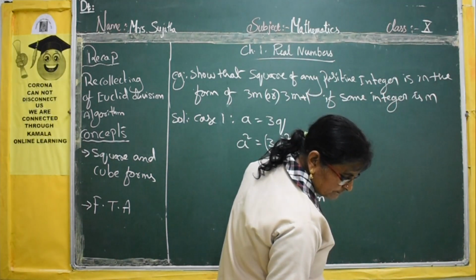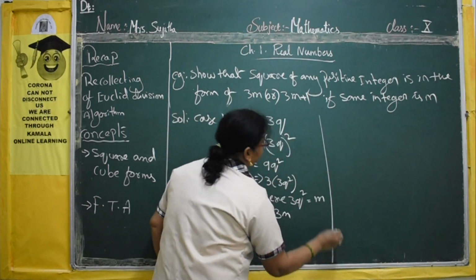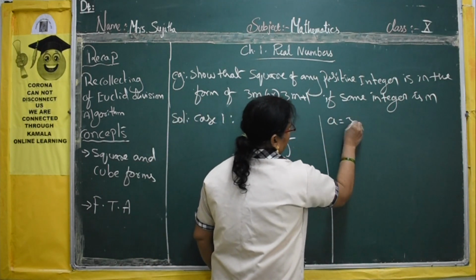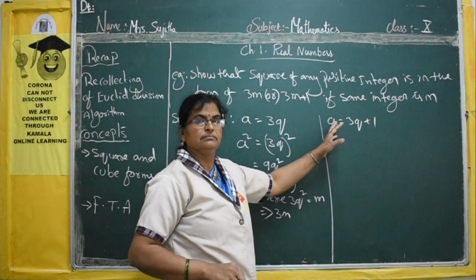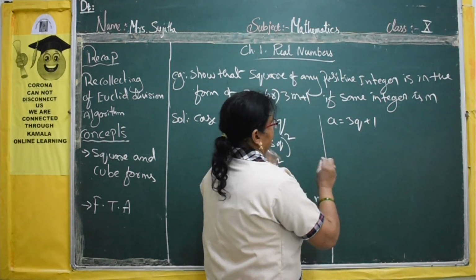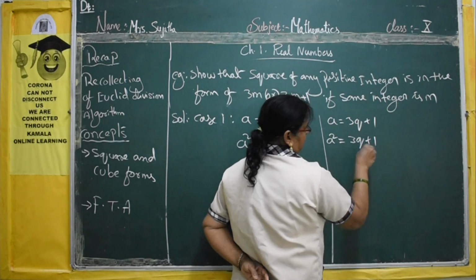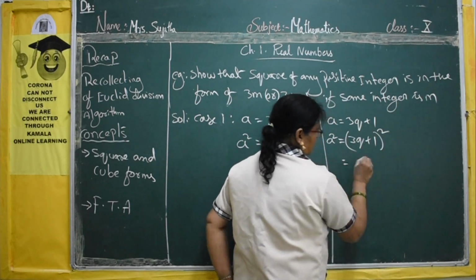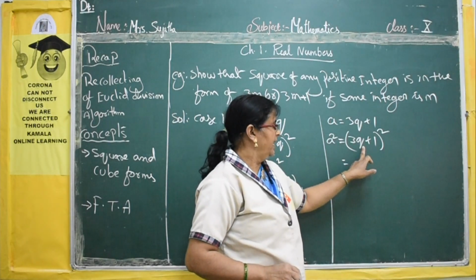Now the next form: a is equal to 3q plus 1, that is 3m plus 1, taking q in place of m. Again we square: a square is equal to 3q plus 1 whole square. This is in the form of a plus b whole square, where this is a and this is b.